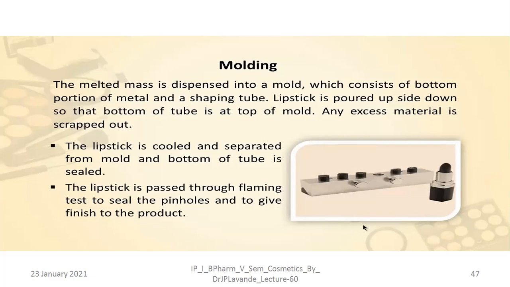Okay. The melted mass is dispensed into a mold which consists of a bottom portion of metal and a shaping tube. So lipstick is poured upside down so that the bottom of the tube is at the top of the mold. Any excess material is scraped out, the lipstick is cooled and separated from the mold, and the bottom of the tube is sealed. The lipstick is passed through a flaming test to seal the pinholes and to give a finish to the product. It is subjected to flaming because the lipstick will contain some pinholes on its surface, and in order to seal these, there is a need to go for the process of flaming.